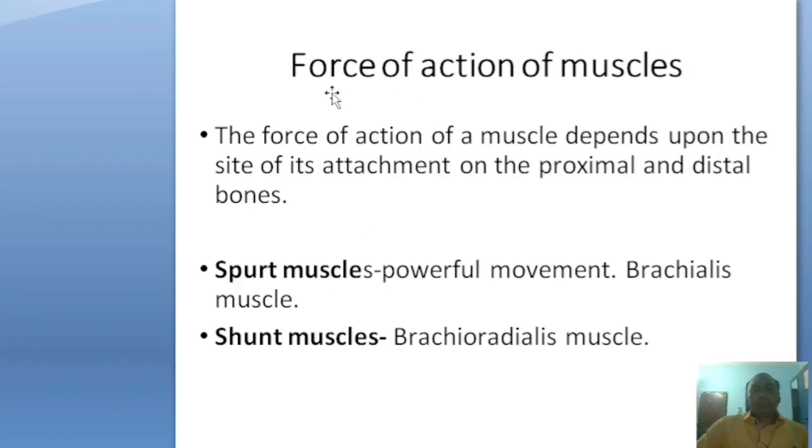Now the force of action of muscles. The force of action of a muscle depends upon the site of attachment on the proximal and distal bones. When muscles are inserted near the joint, the force of action is more powerful. For muscles inserted away from the joint, the action decreases. The two types of muscles are spurt muscles and shunt muscles.